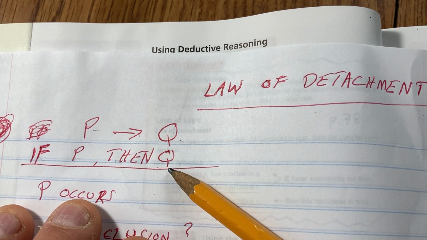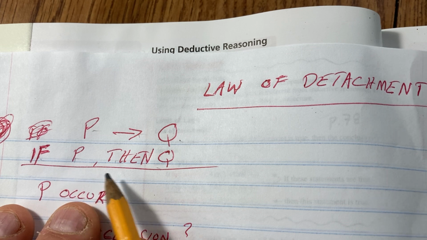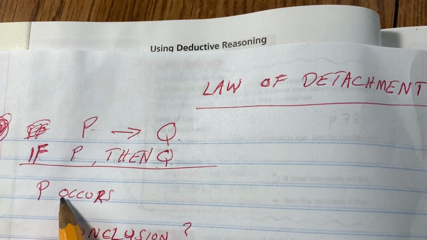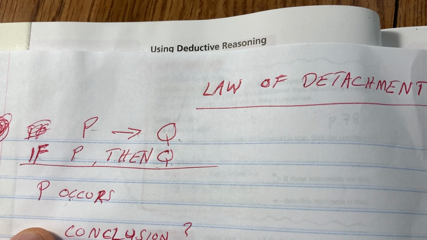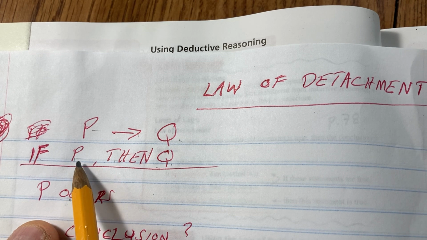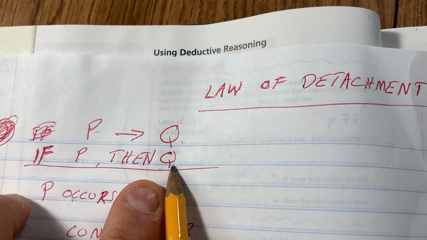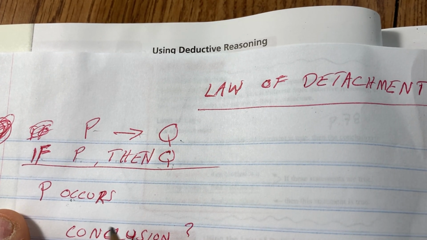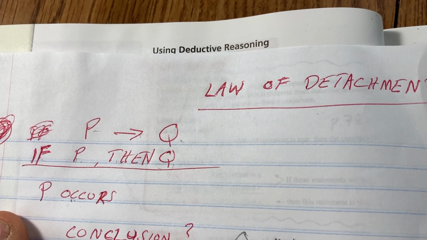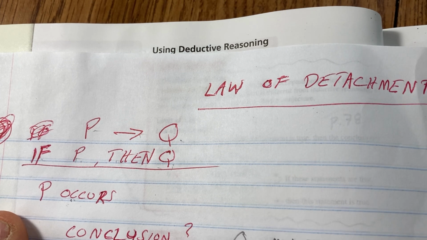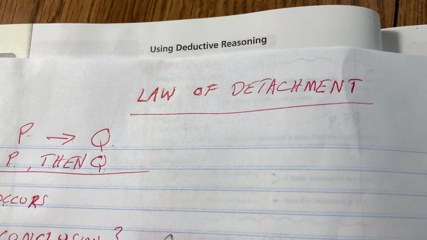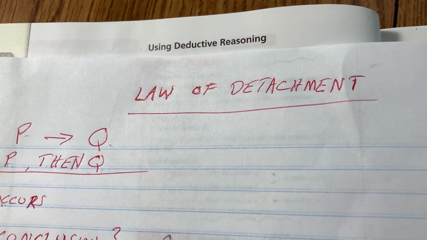If you're given that if P happens, then Q happens, and then you're told P occurs, can you make a conclusion? Yes. If P occurs, the conclusion is Q must occur. That's using the law of detachment.